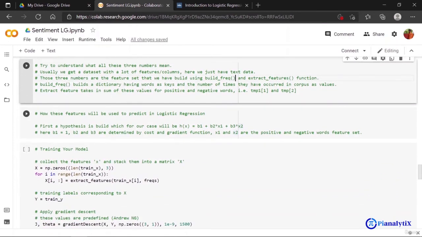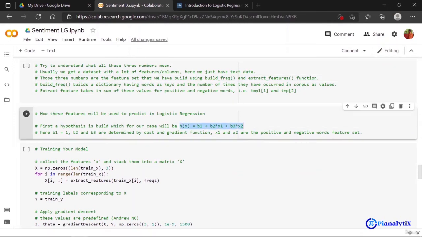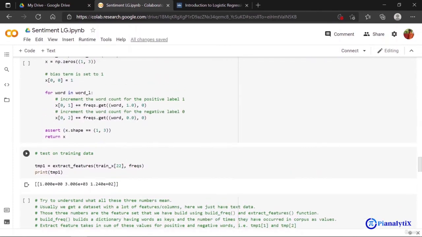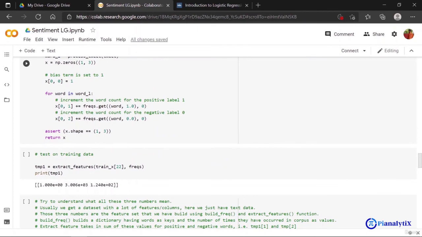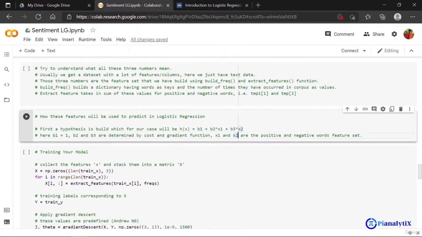Now you can see that if I have built a hypothesis function like this, so I have my weight vectors as b1, b2 and b3, where I've already defined b1 as 1 and b2 and b3 are not defined, but calculated here. And we have x1 and x2 as our features that are positive and negative words in the feature set.